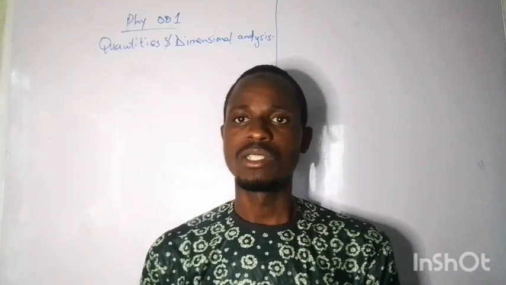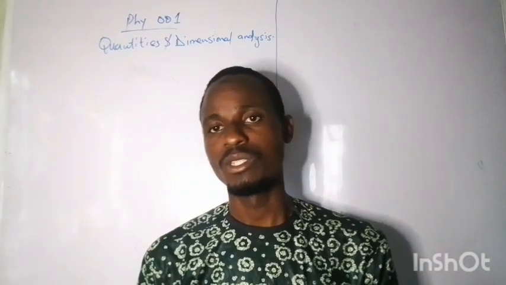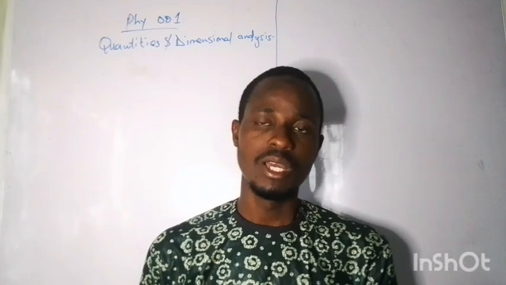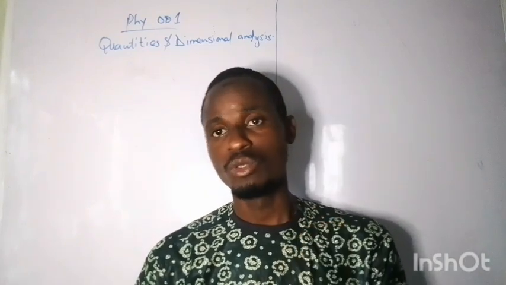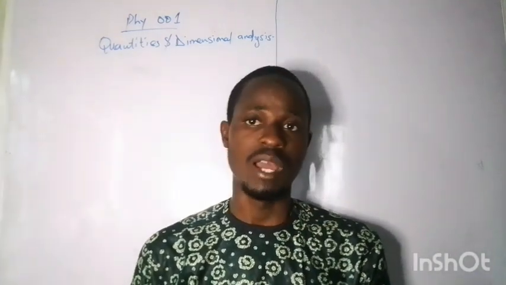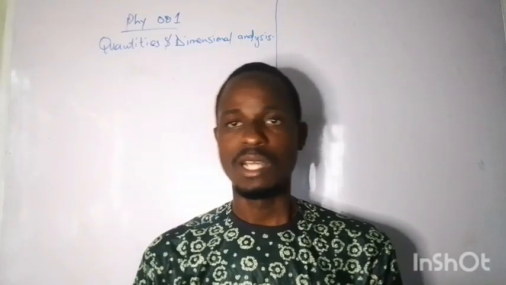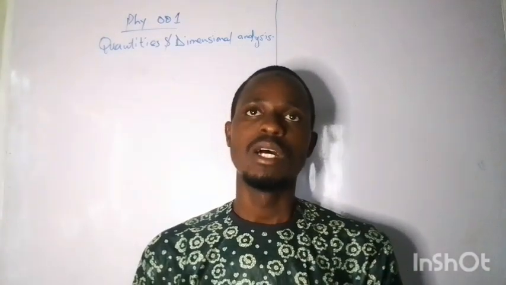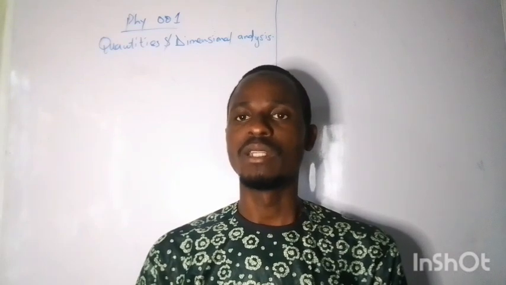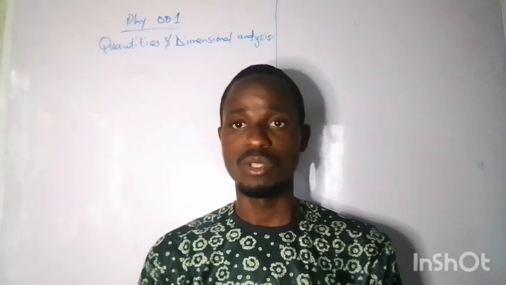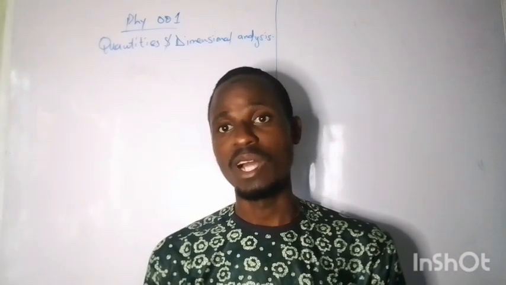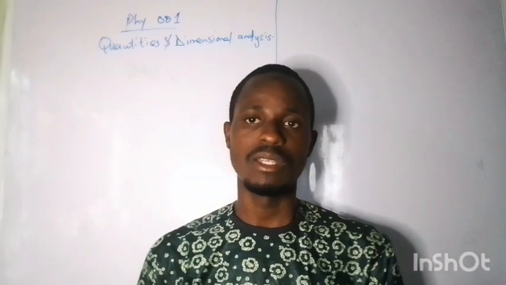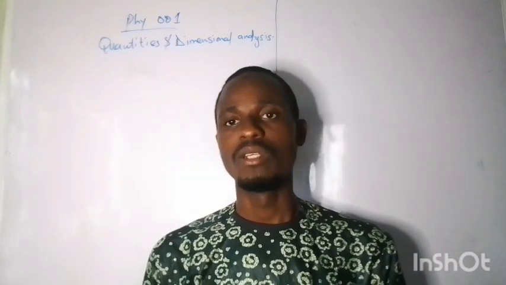So in that wise, what is a quantity? A quantity is a parameter that could be measured. Now the quantities are divided into two: we have the fundamental and we have the derived. The fundamental quantities are quantities that do not depend on any other quantity, and mostly you can measure them using a device or instrument. Just like mass. Mass is a fundamental quantity. You can measure it with a balance, or with a scale.